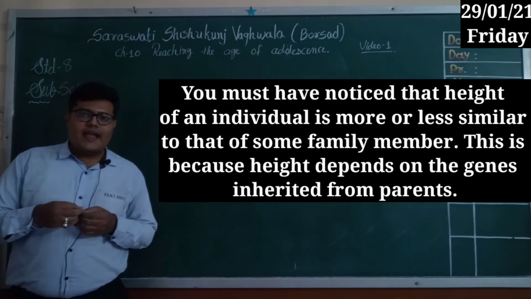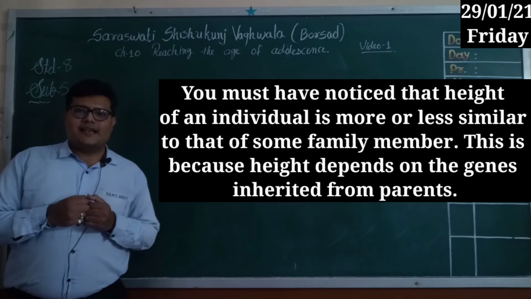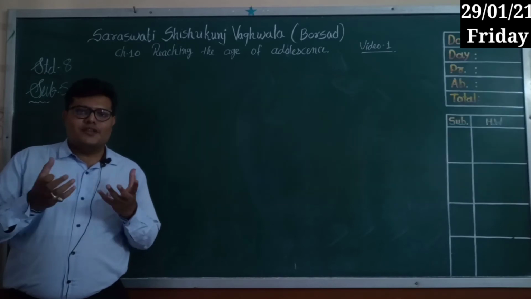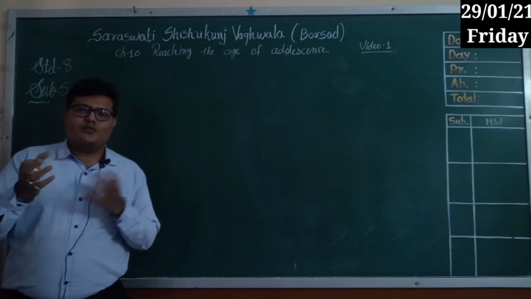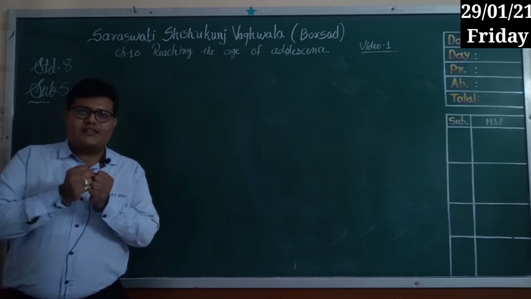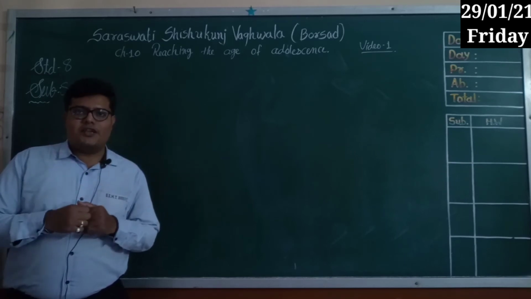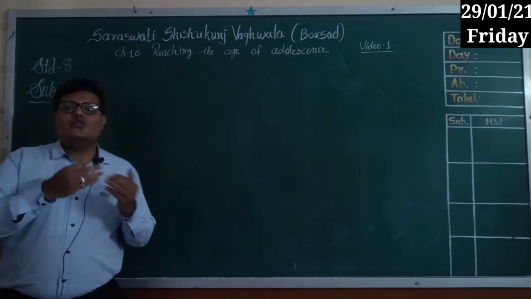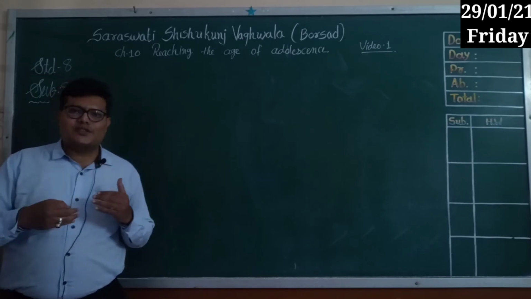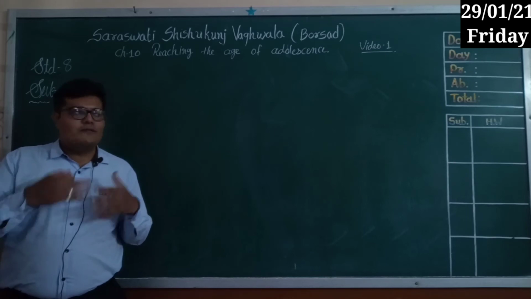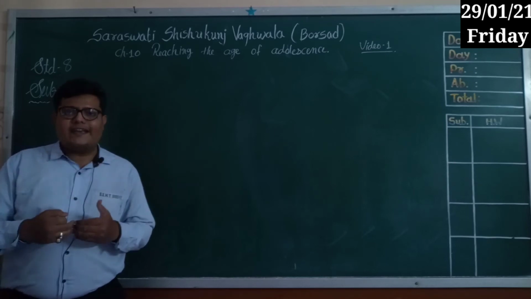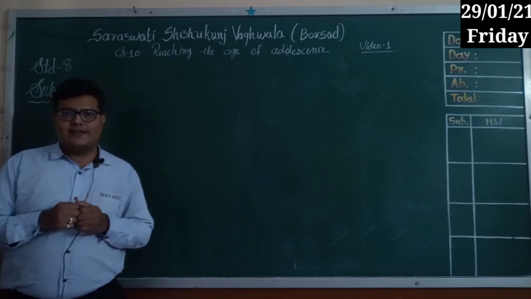As you have studied, genes are inside our cells. In the 9th chapter you studied the fusion of one cell from the mother and one cell from the father. We are here from that fusion. That is why those genes transfer some characteristics from the mother or father, and it is reflected in the child.